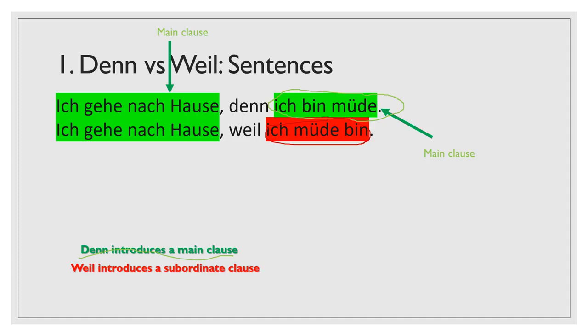Ich bin müde means I am tired. Ich müde bin means I tired am. So that's a subordinate clause. However, they both mean the same thing, and they both start with the same thing. It's a main clause. They both start with a main clause.